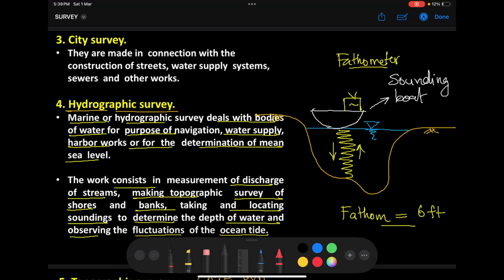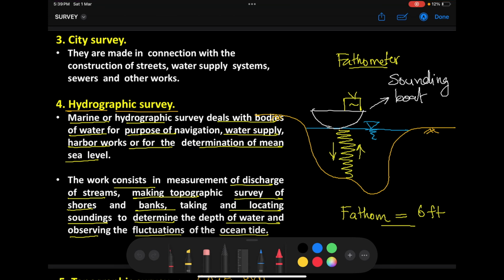Now I will use a special type of instrument here known as a bathymeter. What will the bathymeter do? Bathymeter will send some radiations like this. The radiations will go, hit the ground, reflect and go back. So by measuring the time and by knowing the velocity of this radiation, we will be able to measure the depth of water bodies. Why do I call it a bathymeter? Because fathom is a unit of depth.